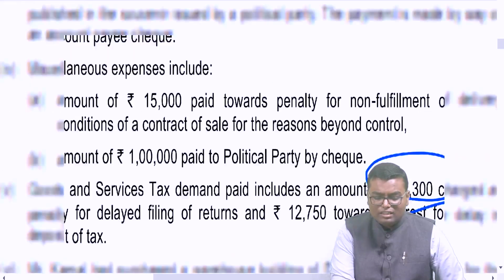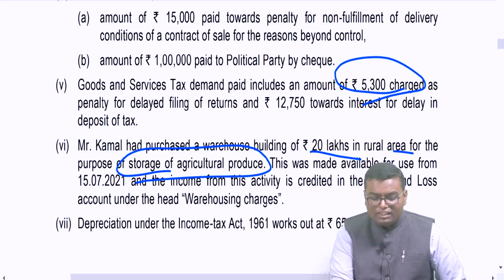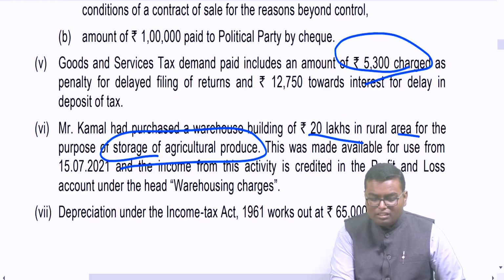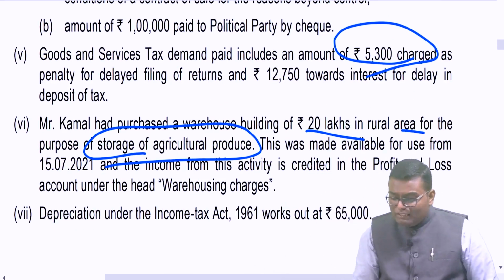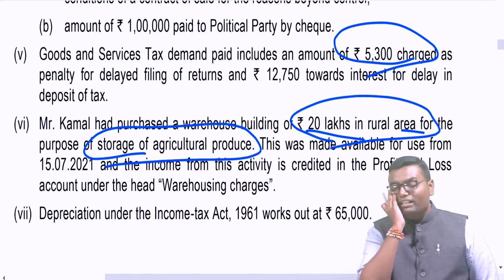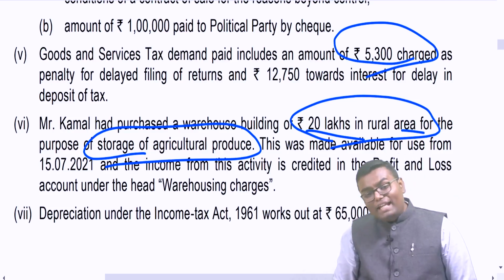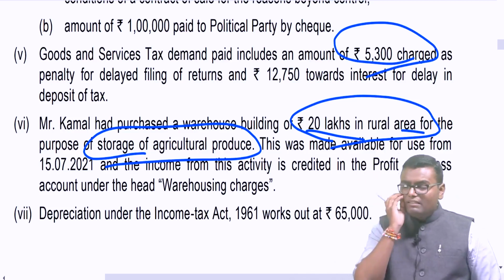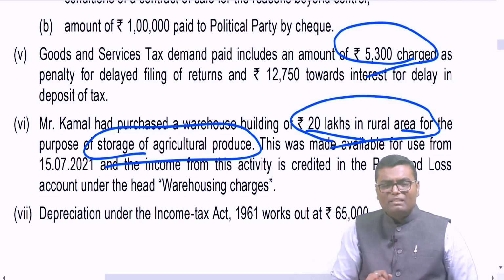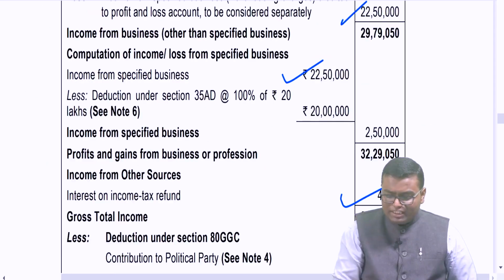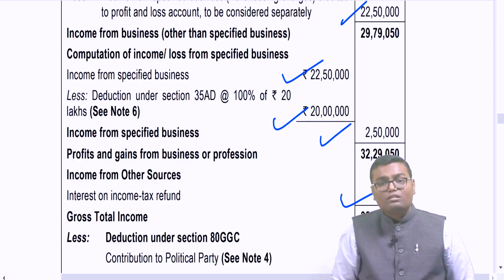See what he has done? He has purchased a building of rupees 20 lakh. This was made available for use from 15th July and the above income is credited in the P&L, which we already segregated. However, on this 20 lakh I will not get depreciation, I will get a 100% deduction. If any capital expenditure is done for the specified business, it is allowed as 100% deduction except land expense. Here there is no land expense. 20 lakh is a building expense. I will get 35AD deduction. So my PGBP income from this business will be 2 lakh 50,000.